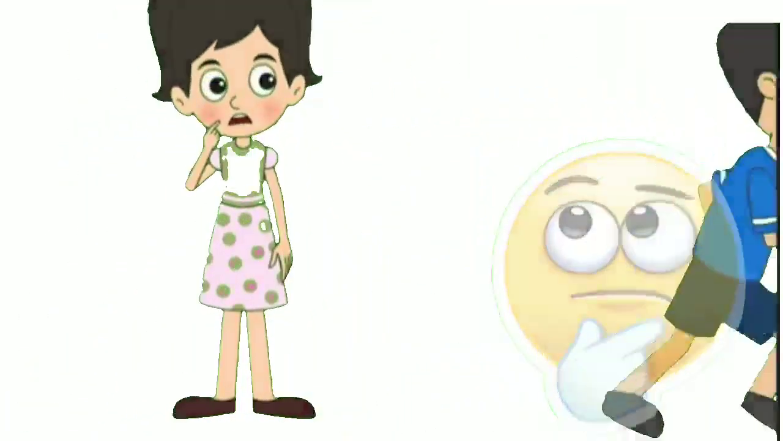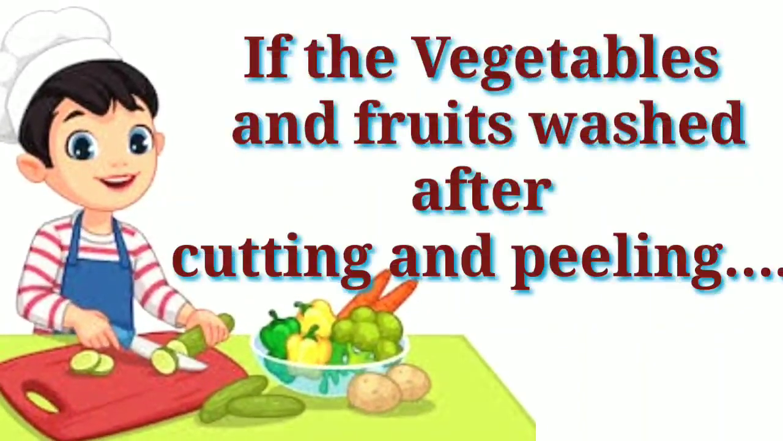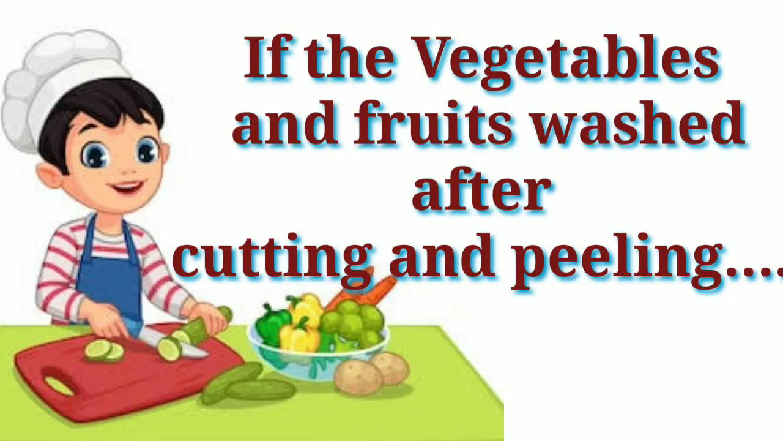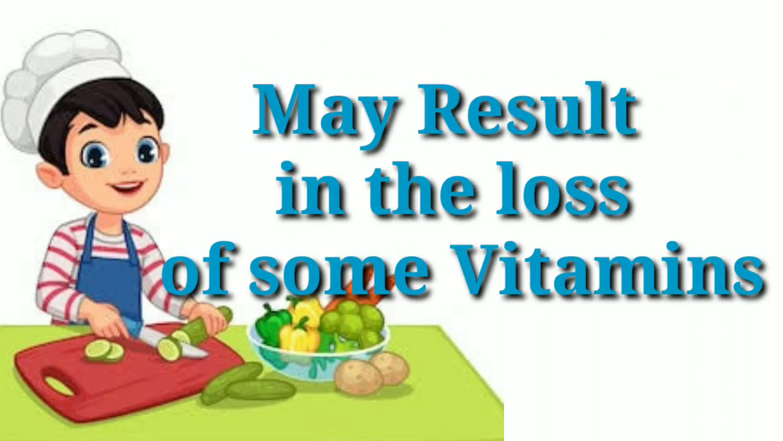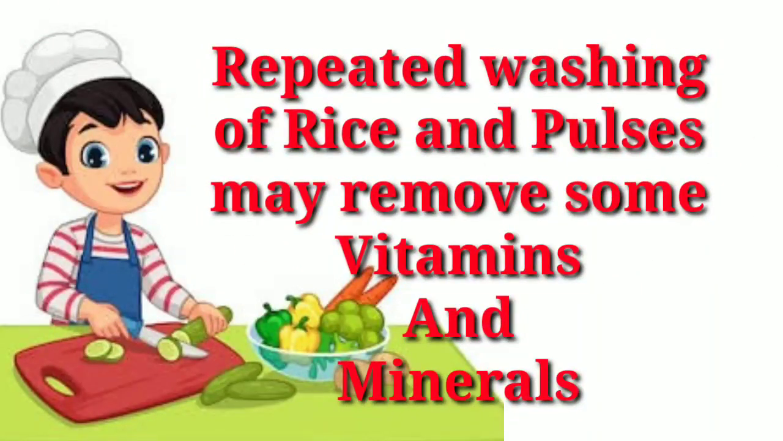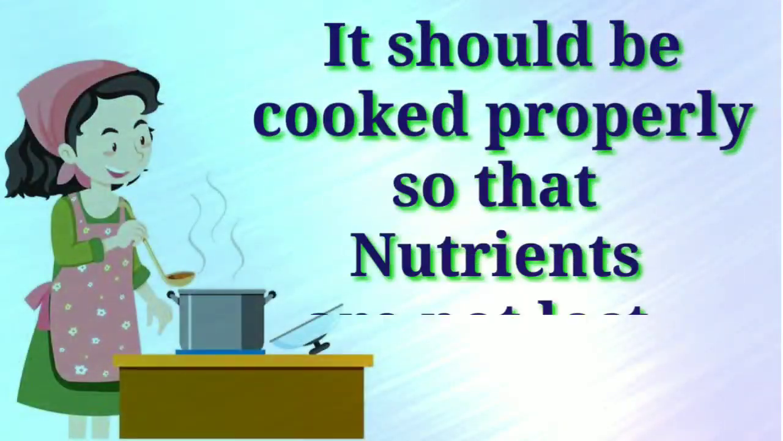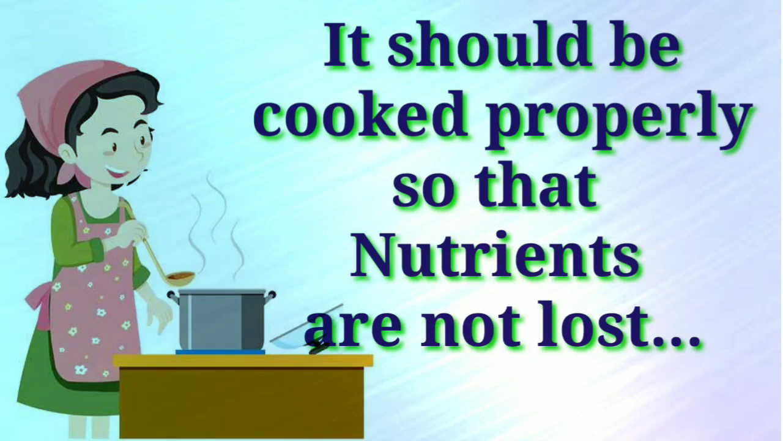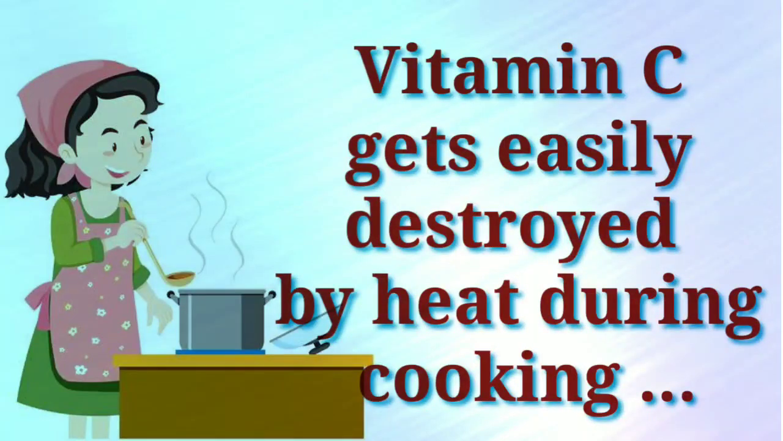In our day-to-day life, we think that we are eating good food, but surely it's not enough. You know why? Because if the vegetables and fruits which are used to cook are washed after cutting and peeling, then it may lead to loss of some vitamins. And even repeated washing of rice and pulses may remove some vitamins and minerals. So we should know the proper cooking method so that the nutrients are not lost. And vitamin C, which enhances our immune system, gets destroyed easily if it is heated.